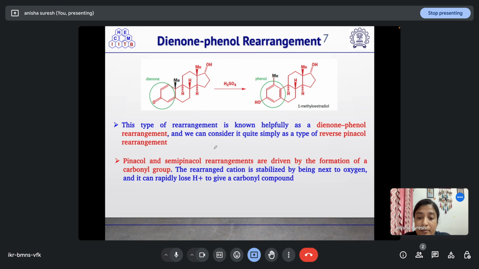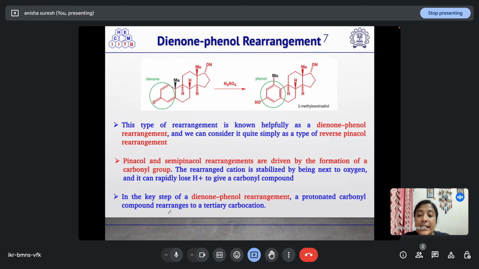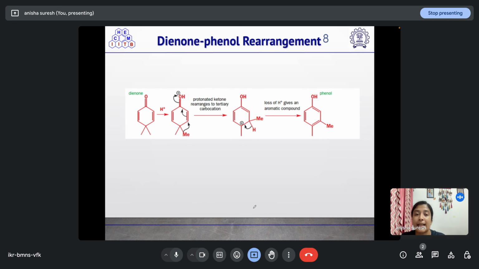Now, pinnacle and semi-pinnacle rearrangements are driven by the formation of a carbonyl group. The rearranged cation is stabilized by being next to oxygen, and it can rapidly lose H plus to give the carbonyl compound. So this is what is taking place in the pinnacle and semi-pinnacle rearrangements. But in the key step of a dienone-phenol rearrangement, a protonated carbonyl compound rearranges to a tertiary carbocation. So we will see the mechanism of dienone-phenol rearrangement in the next slide.